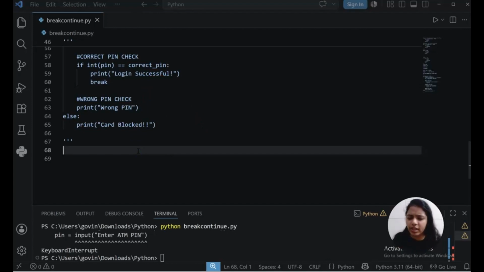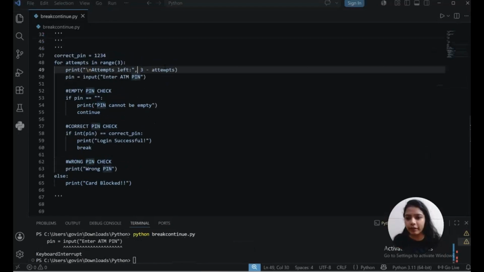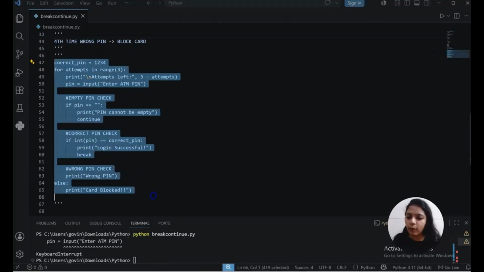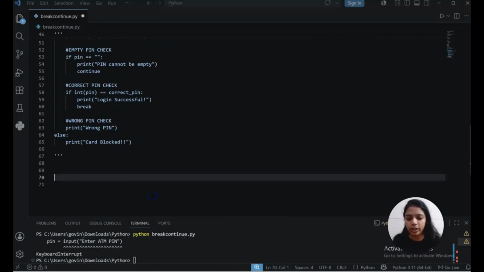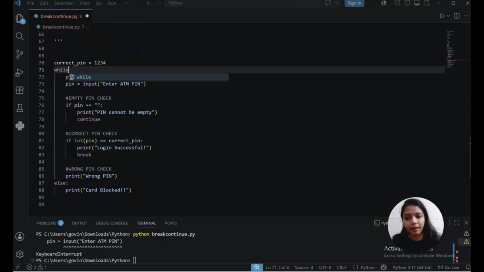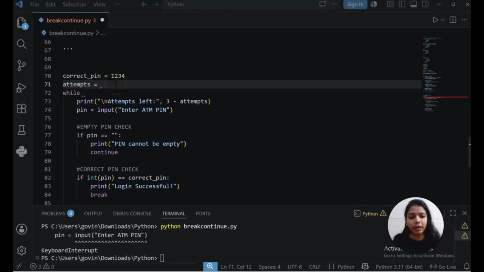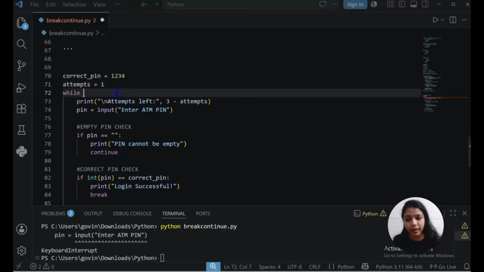Let's continue with the same project, which we will do with while. So we will take help from our previous project. We will copy the whole project here. Now, instead of for, it will be while, and how many attempts do we have? 3. So before while we have to take an initializer where we will give attempt equals 1, because we are going to check this attempt until it is less than or equal to 3.